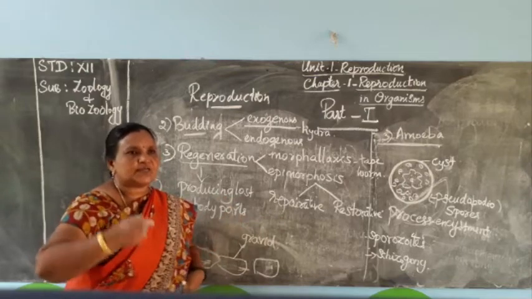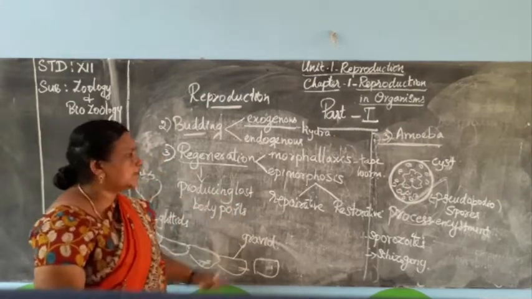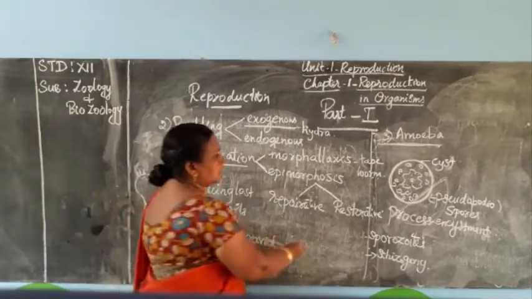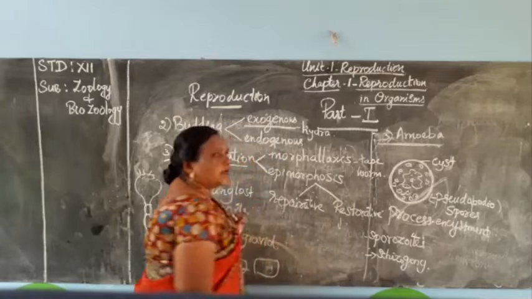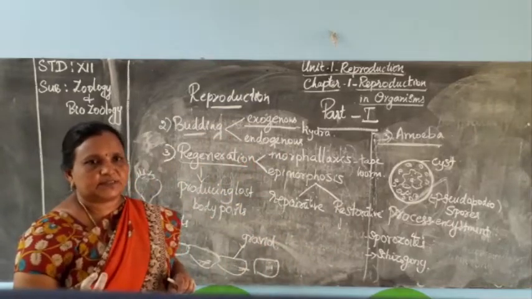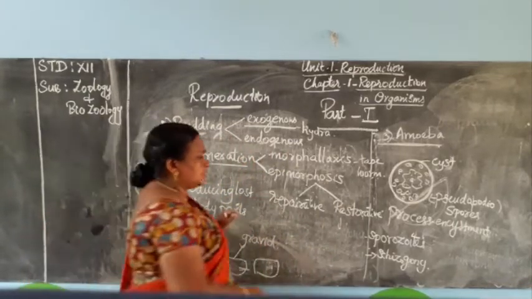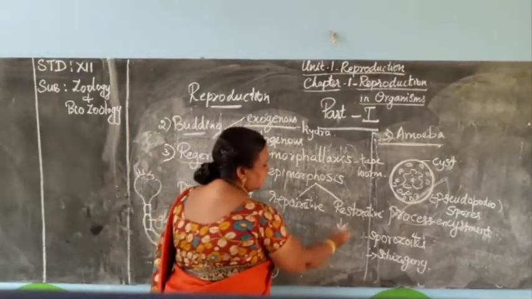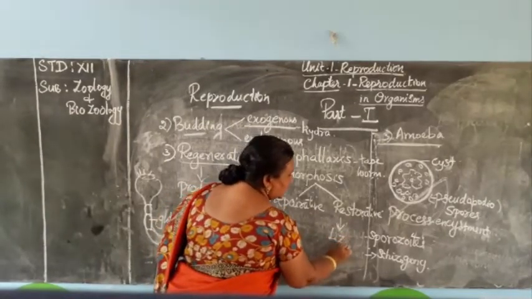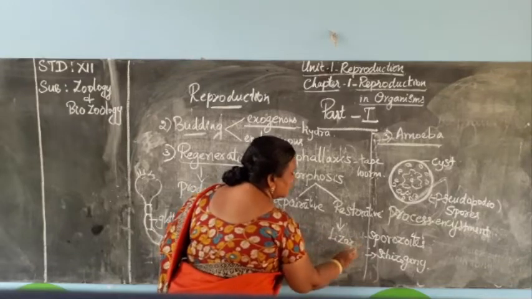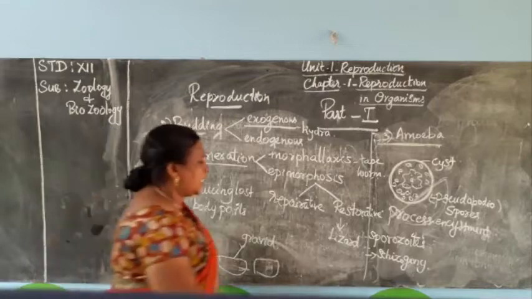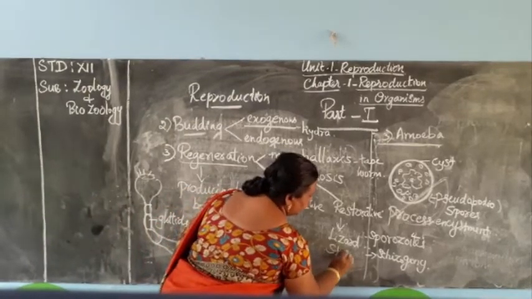If any tissues or cells are lost in the organism, they are able to repair them. Then restorative means if they lose any body parts, these body parts will be produced again. That is restorative. A good example for this restorative process is the house lizard and also the starfish.